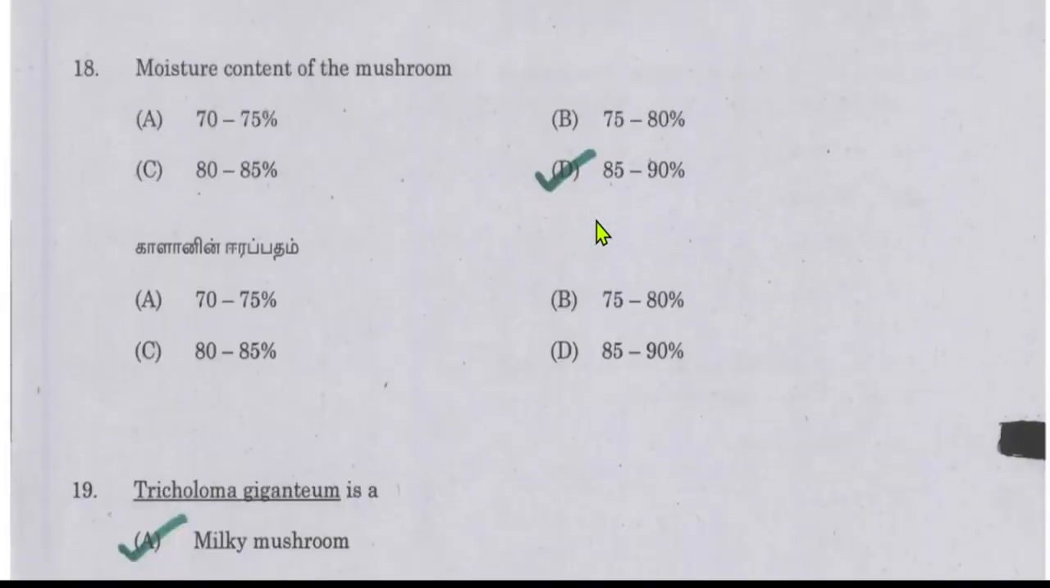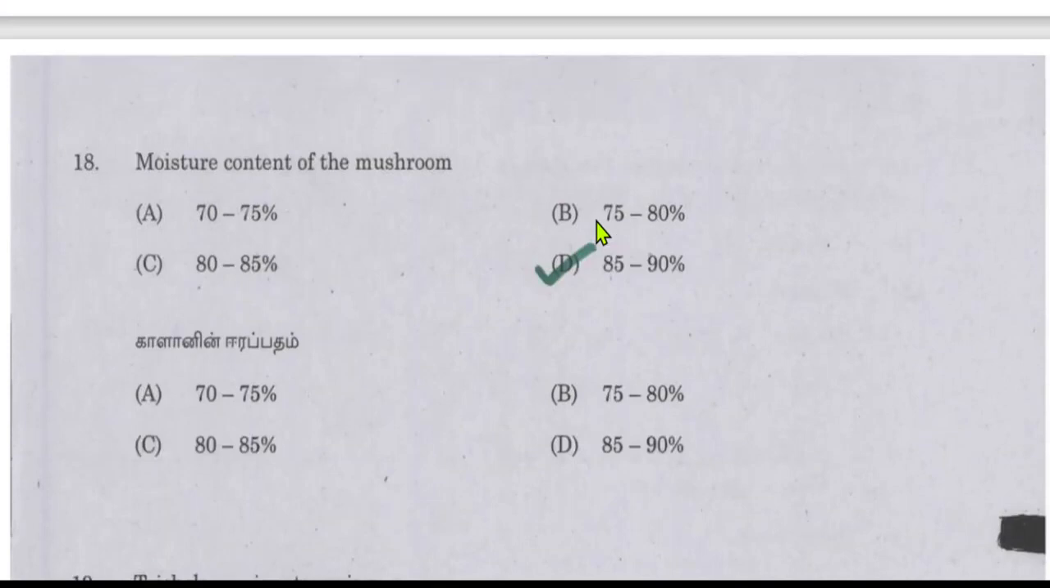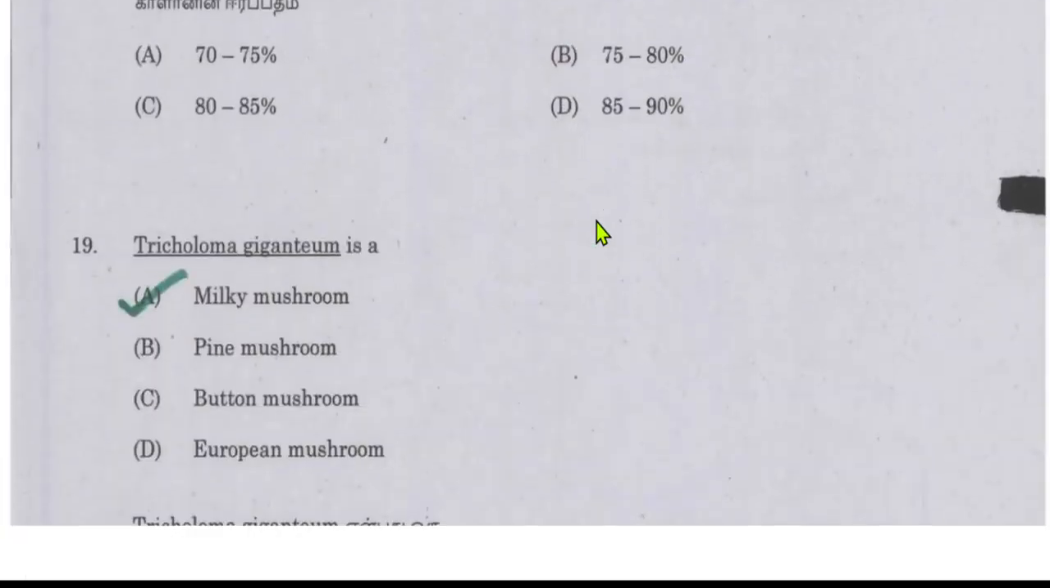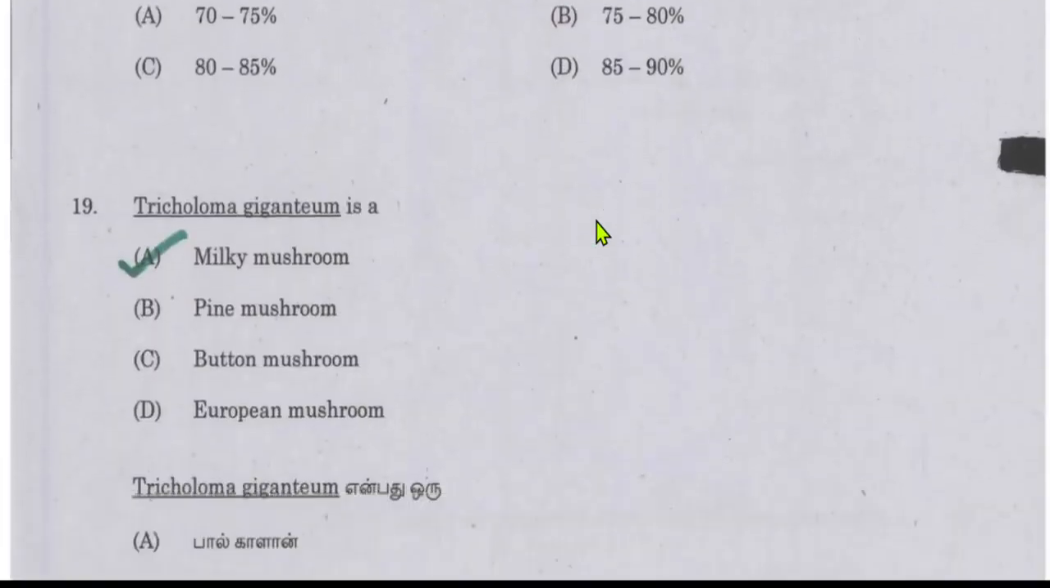Moisture content of the mushroom is 85 to 90%. This is also a direct question. If you know the answer, you can get the mark directly. So 85 to 90% will be the correct answer if this question asks about the moisture content of the mushroom. It is a general question.